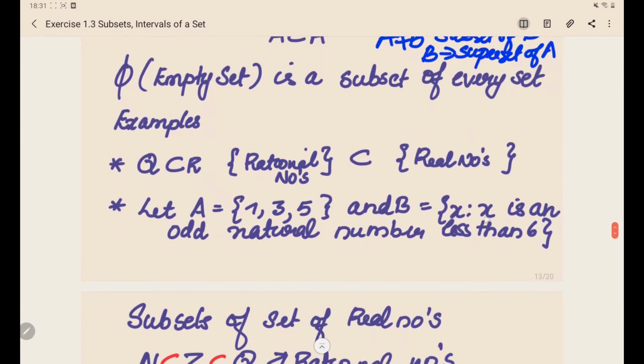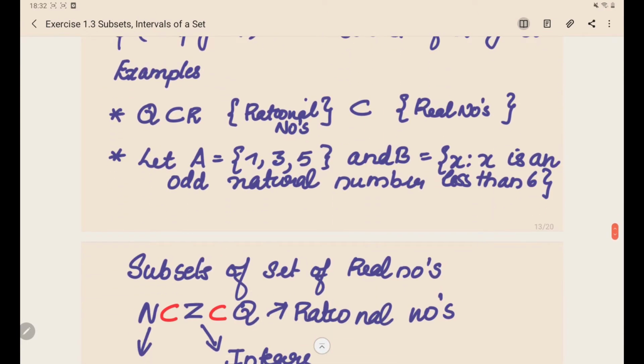Now let's discuss the example problems based on it. Okay, what is this Q? We have already discussed in our first video. Q is the set of all rational numbers and R is the set of all real numbers. The real number set is the big set because it contains the set of all rational numbers and irrational numbers. So this is one example of a subset.